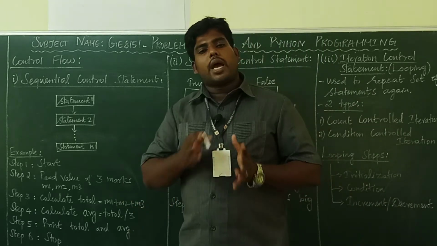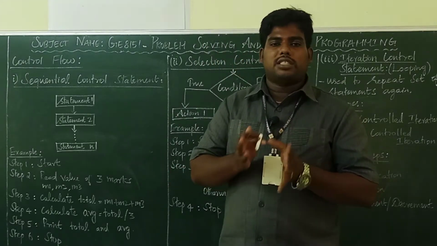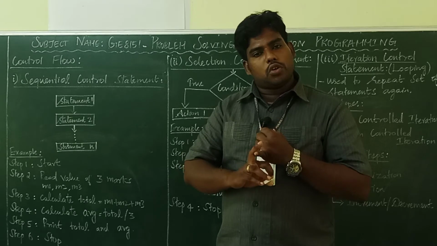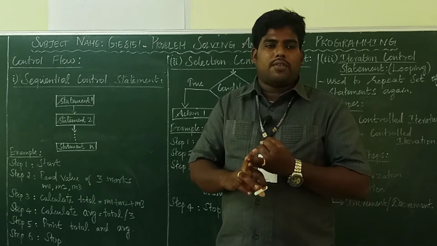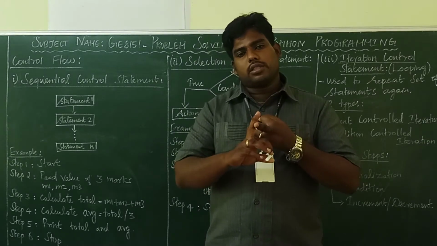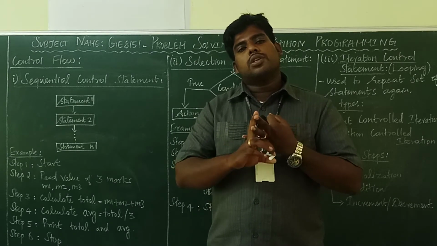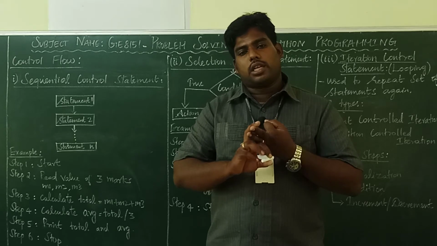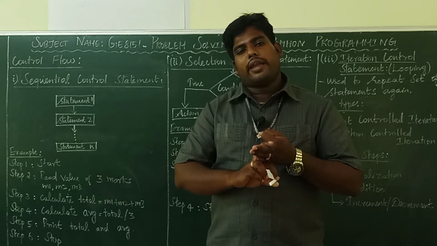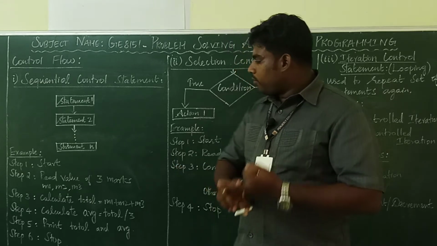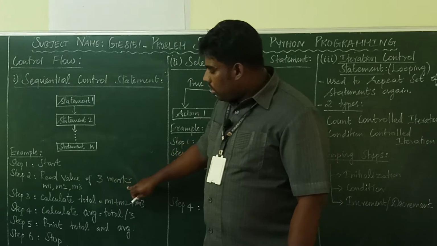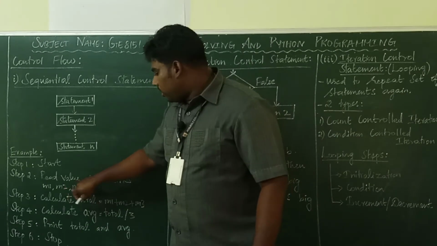Here I am going to take 3 marks as input. Then I want to find the total, then find the average. So what are the steps? First, read 3 marks, then calculate the addition of the 3 marks, then divide and get the average. This is the step, right? So first step, start. The second step, read the values of 3 marks, M1, M2, M3.